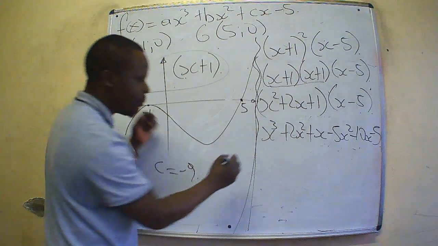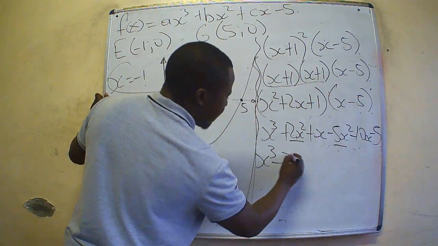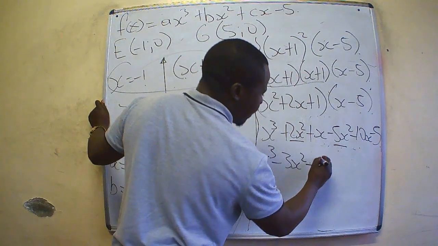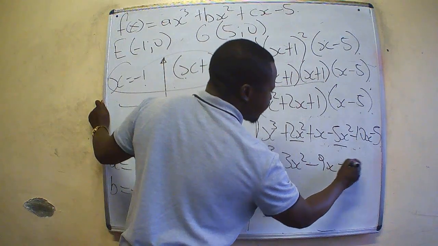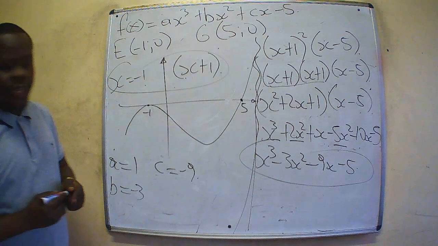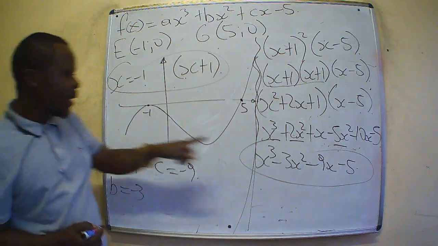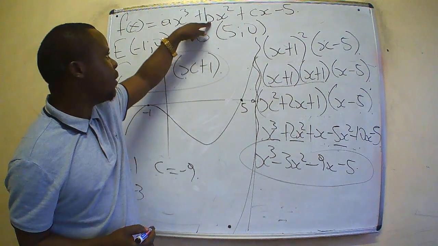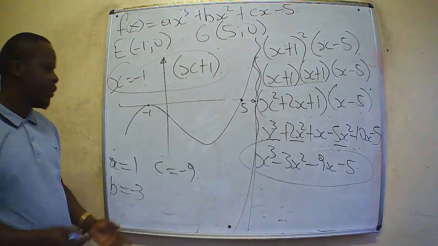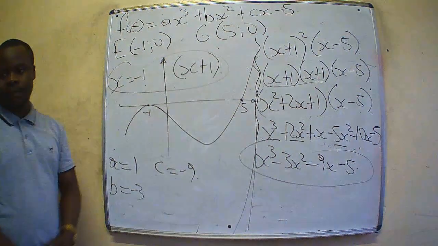As we continue to simplify: x cubed, 2x squared minus 5x squared gives minus 3x squared, x minus 10x gives minus 9x, subtract 5. So this is the equation. The coefficient of x cubed is 1, which means a is equal to 1. The coefficient of x squared is b, which is exactly minus 3, and c is minus 9. We have proved that these three values can be found using that process.